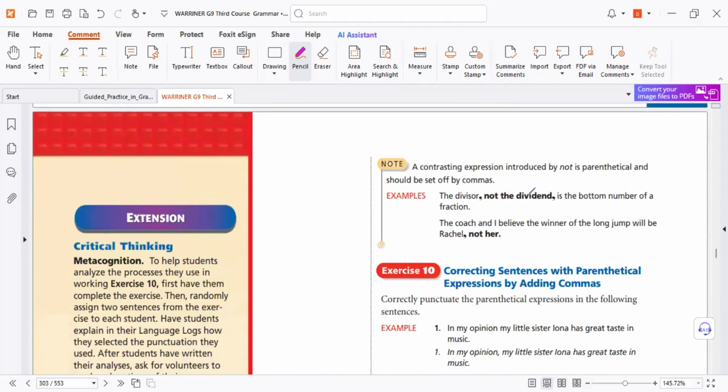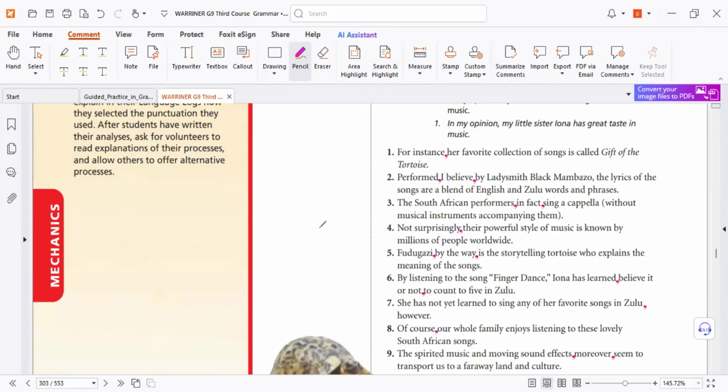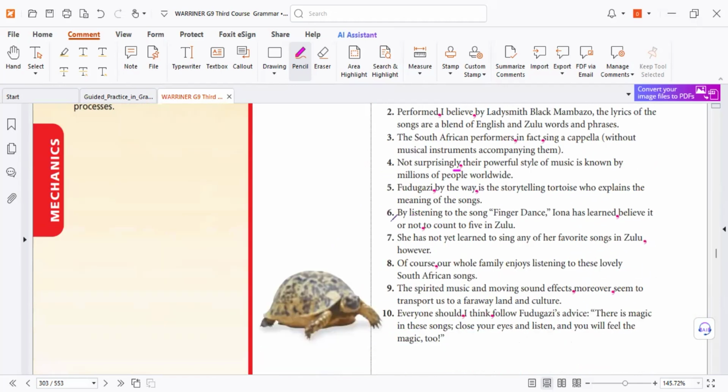Here again, interrupters. Just interrupters to show contrast, like the divisor, not the dividend. So the writer wants to help you focus on the contrast. It's the divisor, not the dividend. So you need a comma like that at the end, contrast. It's Rachel, not her. So you can use a comma. Many questions. Remember, making millions of mistakes makes you an expert. So be careful, not surprising. And this sentence: be fun, I believe. So expression, for instance, you need a comma. So we will test you for that. Be careful.